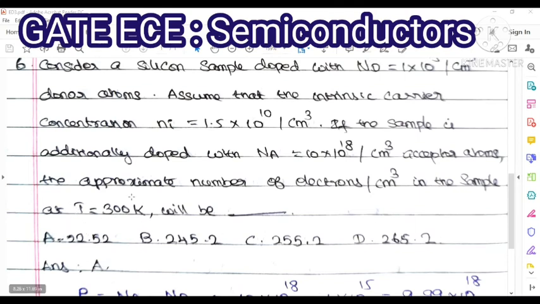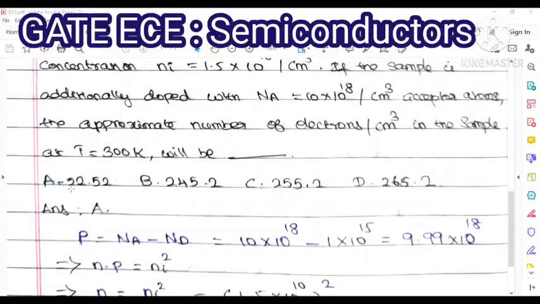Don't bother about the T equal to 300 Kelvin, just find the number of electrons per centimeter cube. Option A is 22.52, option B is 245.2, option C is 255.2, option D is 265.2. So the correct answer is 22.52.